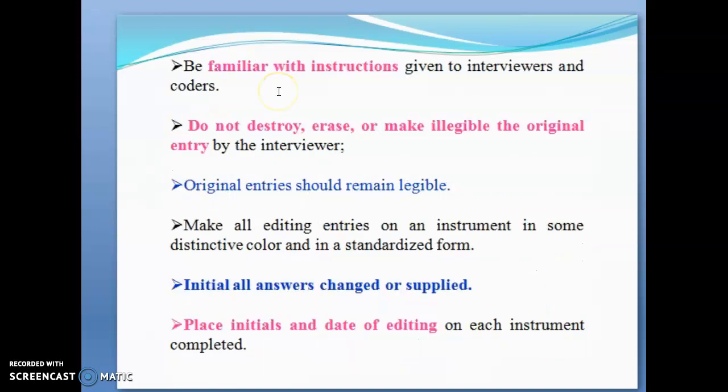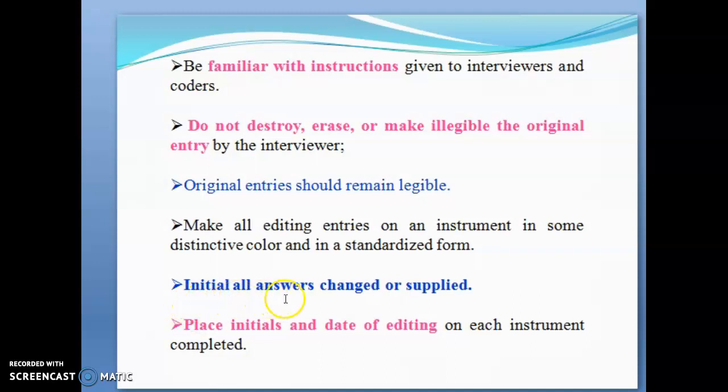Being familiar with the instructions given to the interviewers and coders, do not destroy, erase or make illegible the original entry by the interviewers. It should not be made. The original entry should remain legible, and make all editing entries on an instrument in some distinctive color or in a standardized form. You can differentiate with the colors and so on.